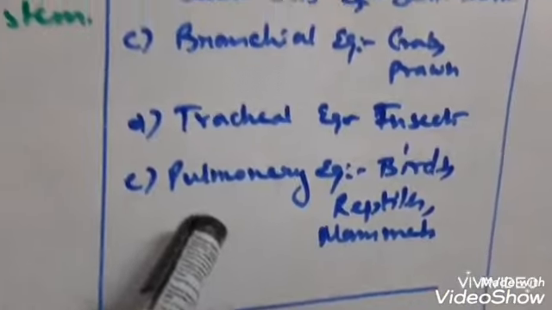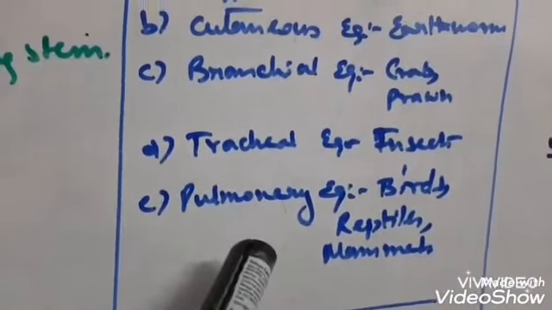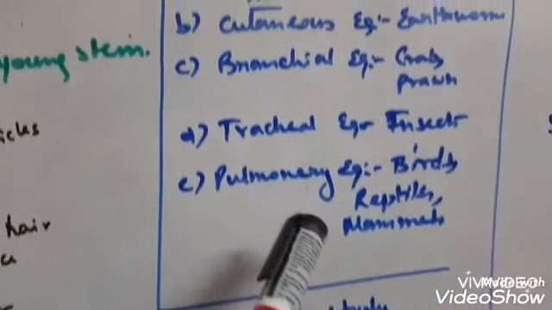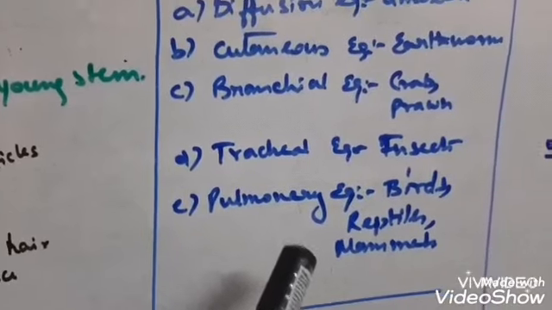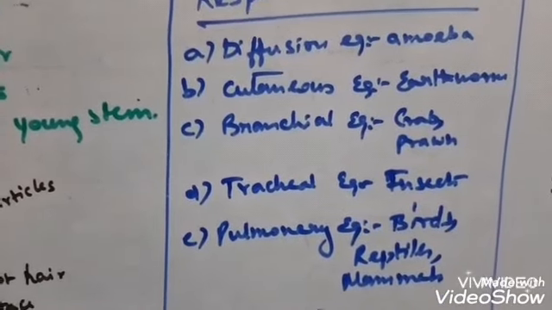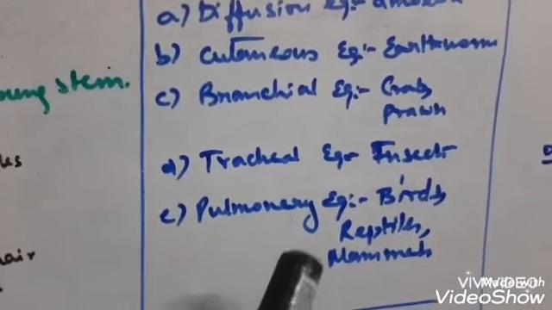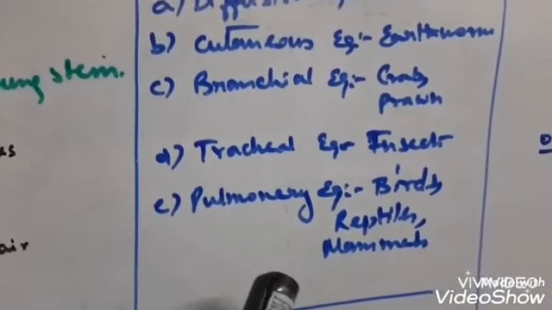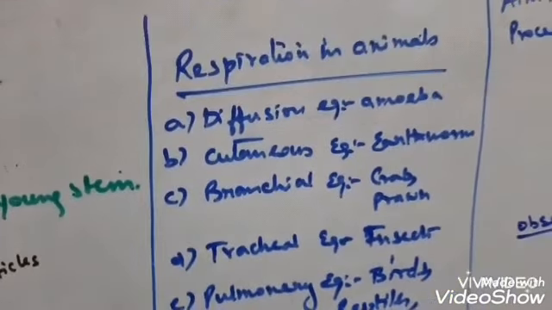Next comes pulmonary respiration. Pulmonary means lungs. In terrestrial organisms like birds, reptiles and mammals, they show pulmonary respiration. Here the gases are exchanged through lungs and carried to each and every cell of the body by body fluid, that is, blood. Now these are the respiration types of various animals.